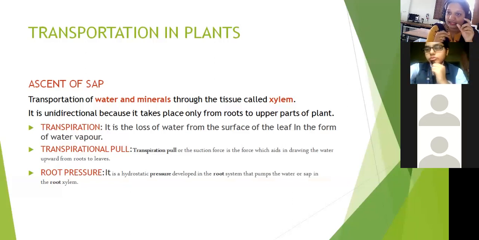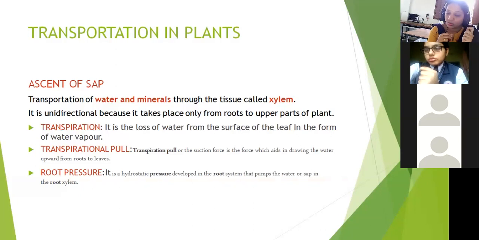Imagine it like cells. Everyone has seen a cell. How are they connected from one to another, without any space? In the similar manner, when loss of water takes place to the surrounding atmosphere, a suction or a vacuum is created in the xylem. Space is being created in the other xylem which are down. See, one xylem is there at the top. Imagine the first xylem, from which water is coming out.